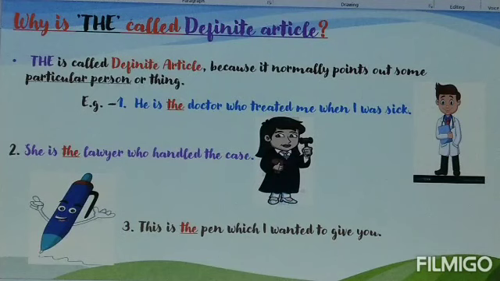Now the next one. This is the pen which I wanted to give you. So here I am talking about that particular pen which I wanted to give you. A specific pen. So article the is used to talk about specific objects. So that's why it is called definite article.